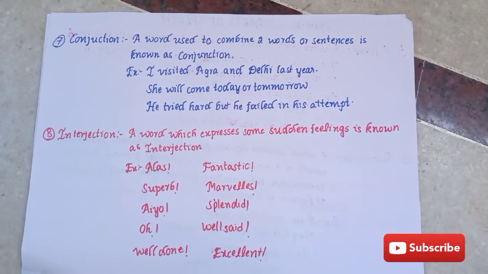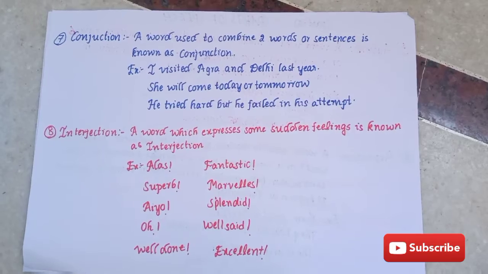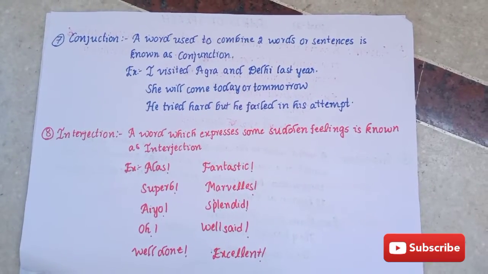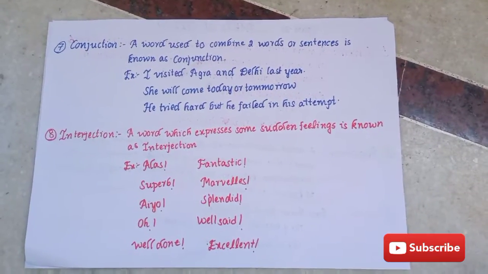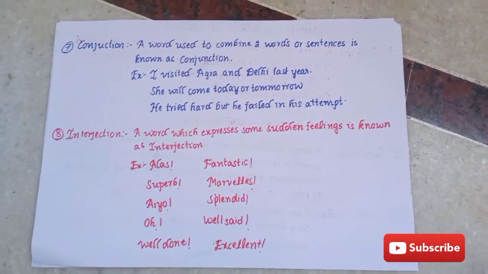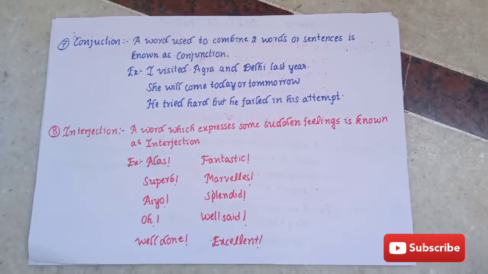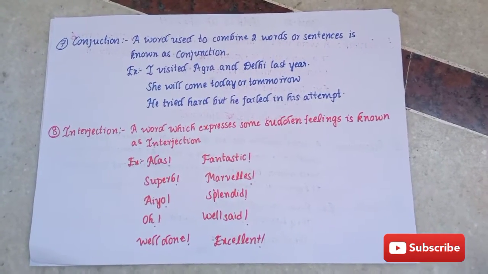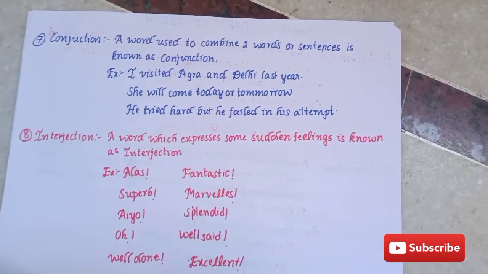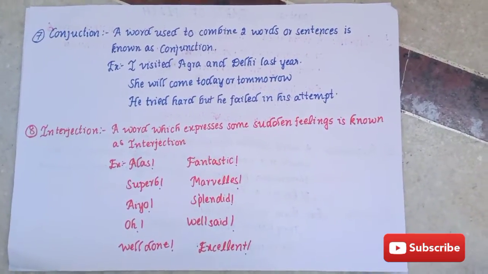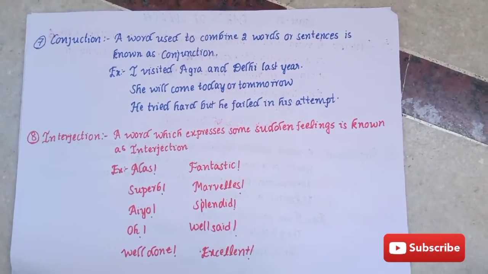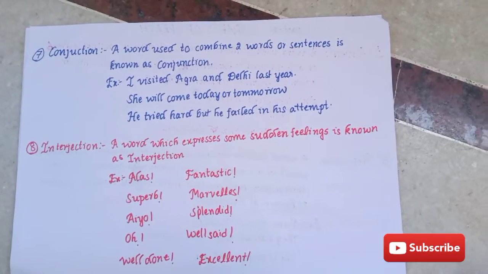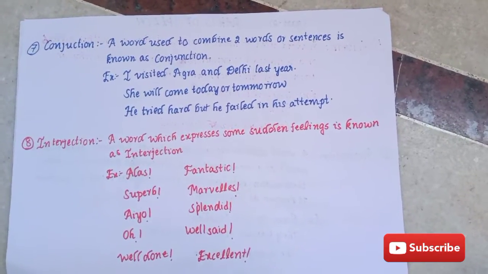Coming to interjection, a word which expresses some sudden feelings is known as interjection. Alas, superb, aha, oh, well done, fantastic, marvelous, splendid, well said, excellent are some of the interjections. Interjection is a word which is used to express sudden feelings like sad, happy, exclaimed, and some of the feelings which we can express in the form of interjections.